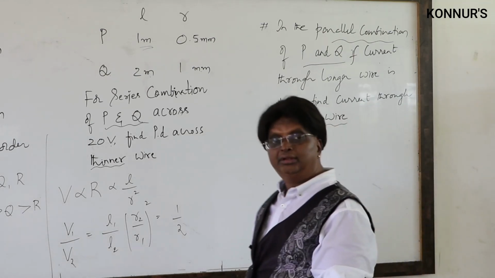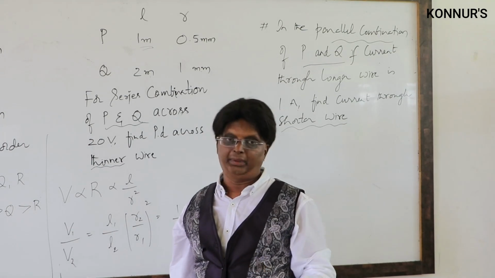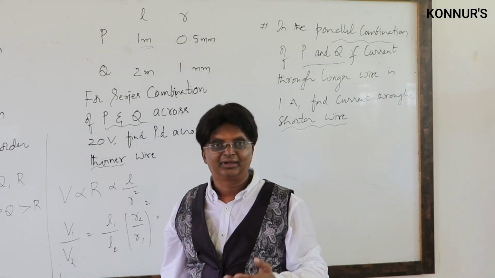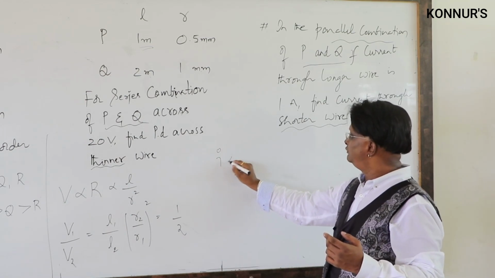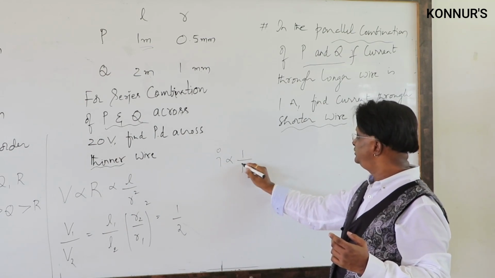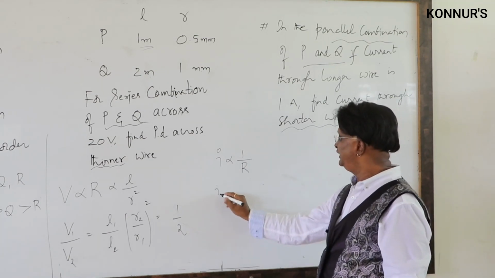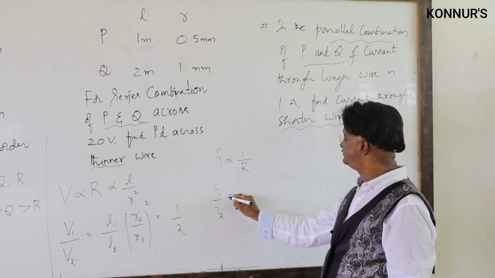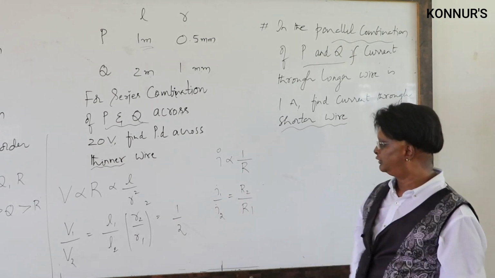Earlier it was series combination and we had divided potential. Now this time it is parallel combination, division of current. Right? What is the division rule? Current division is always I proportional to 1 by R. Therefore this is I1 by I2 is equal to R2 by R1.